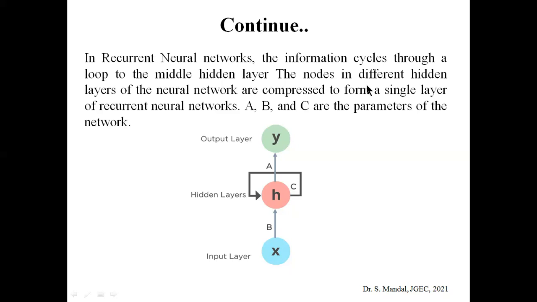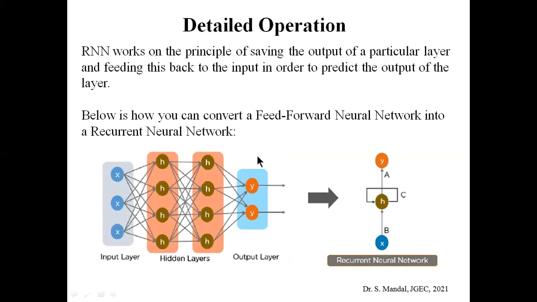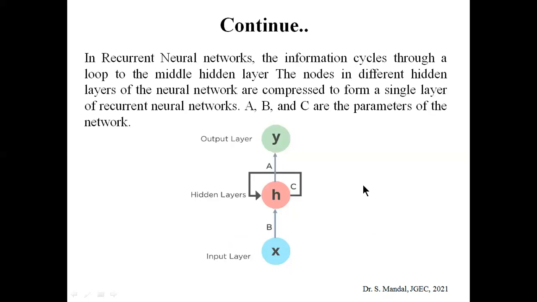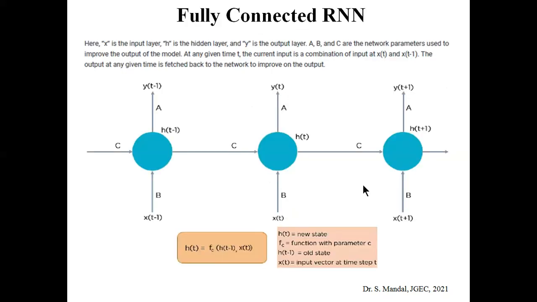Here you can see that the nodes in the different hidden layers of the neural network are compressed to form a single layer of recurrent neural network. You can see that in a normal feed forward neural network, there are lots of hidden layers, but in the case of RNN, there is only one hidden layer, but with some kind of loop. Okay, so now let's see how it actually works.